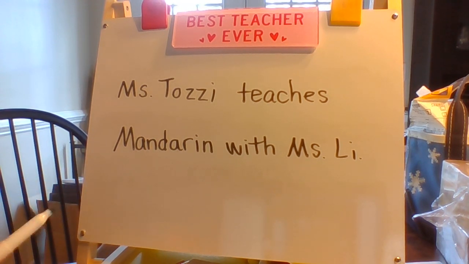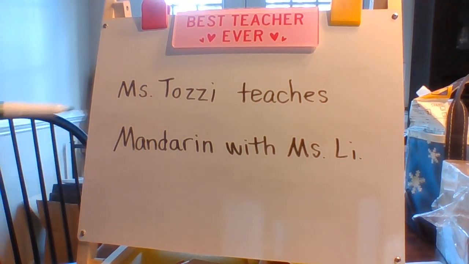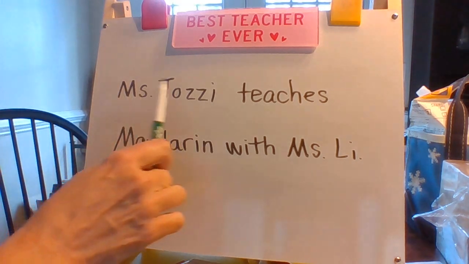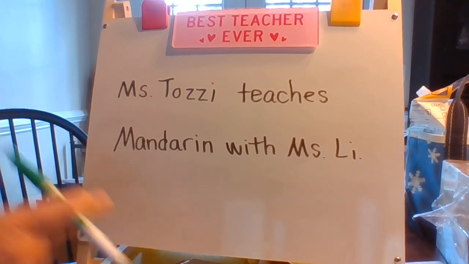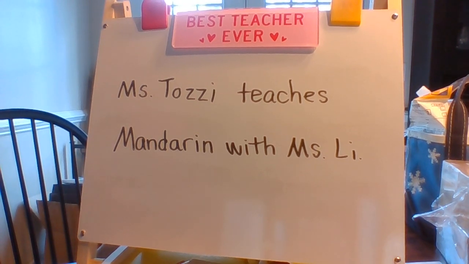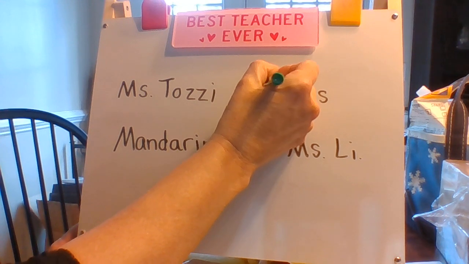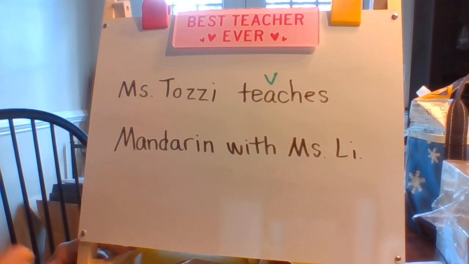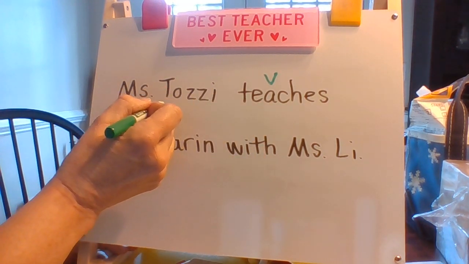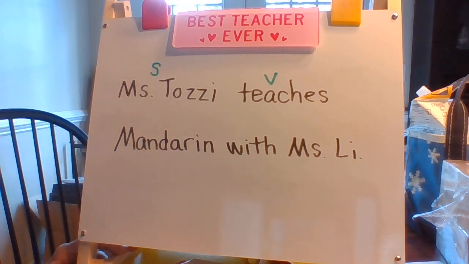So the first thing we always look for is the verb. So I'm going to look for an action word or I'm going to look for a state of being word. Miss Totsie teaches Mandarin with Miss Lee. Are there any action words in there? The first action word I see is teaches. I'm going to mark that as the verb. Teaches is my verb. Now I ask myself, who or what teaches? Oh, all right. Miss Totsie's the one doing the teaching. So Miss Totsie is going to be my subject.